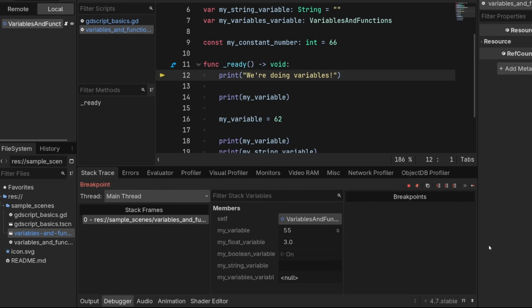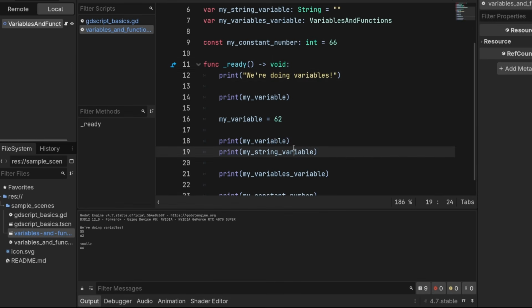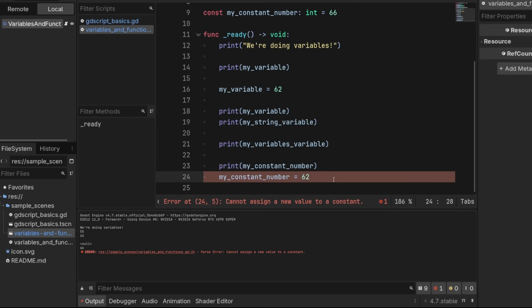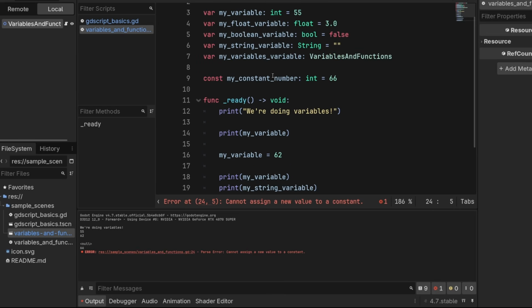I'm going to remove the debugger. So in output, we see 66. But if you try to reassign it, you're going to get an error before you can even run your program saying you're not allowed to reassign the value of a constant. Why would you want this? Well, a lot of coding is about restricting what people can do so that it's more clear what is happening and you can chase down bugs more easily. And it's useful to have some things that you can never change.